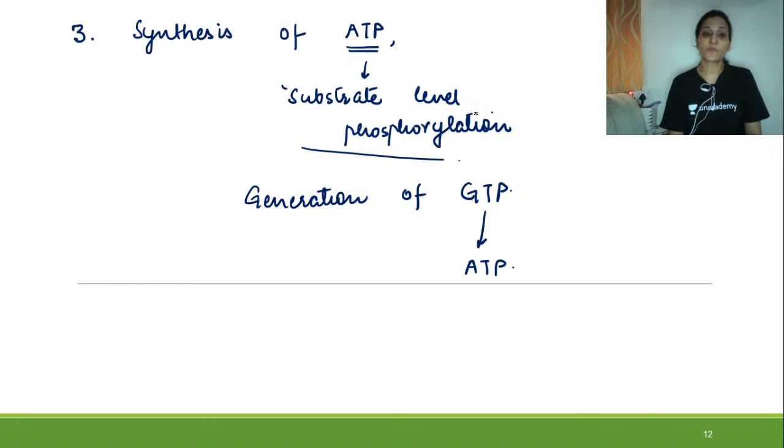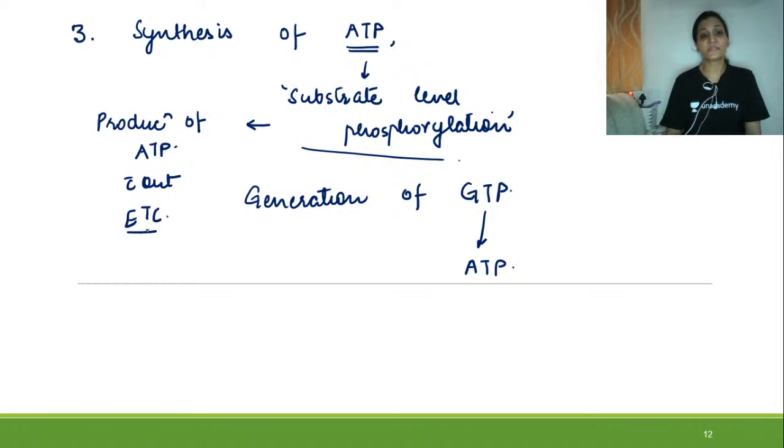So it is responsible for substrate level phosphorylation, that is, production of ATP without the electron transport chain. So that also occurs with the help of the Krebs cycle. That was the third significance.